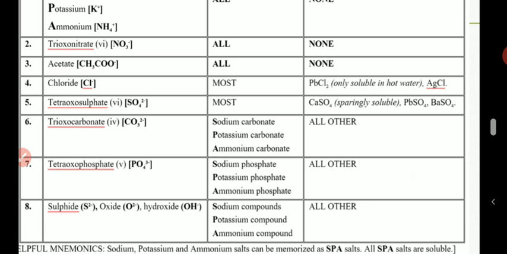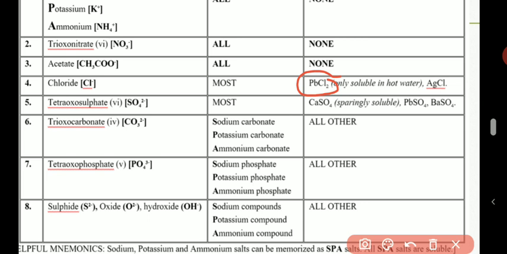But when you see a chloride salt, first of all, assume it is soluble, except if the chloride salt contains lead or silver. Automatically assume it will be soluble until you check and you see Pb at the back. So if the salt is lead(II) chloride, then the salt will not be soluble.